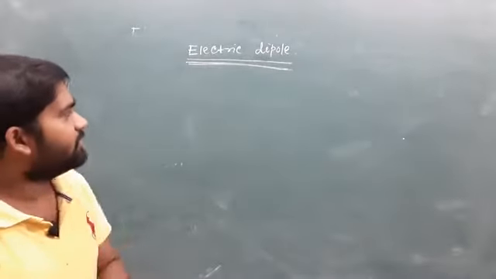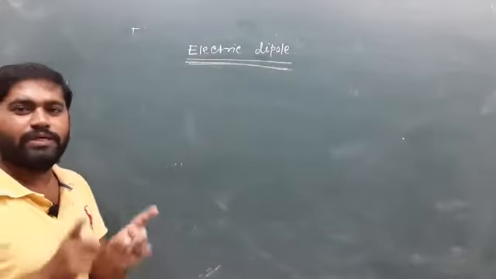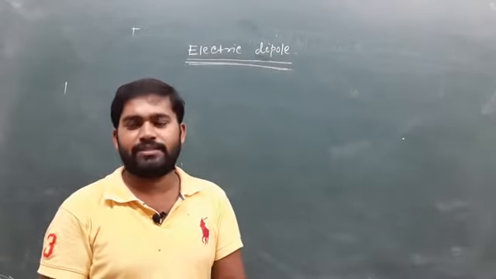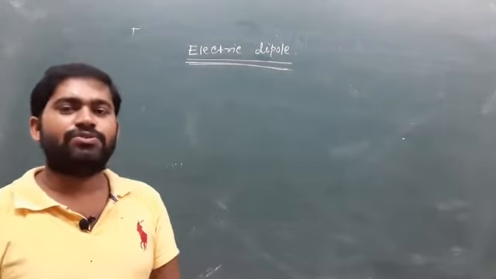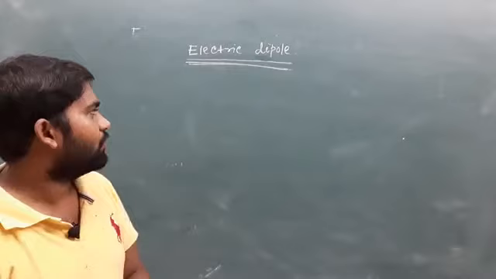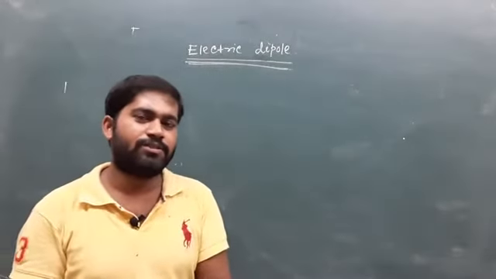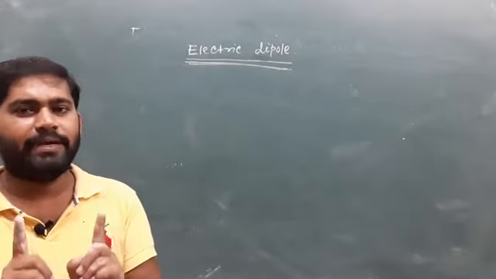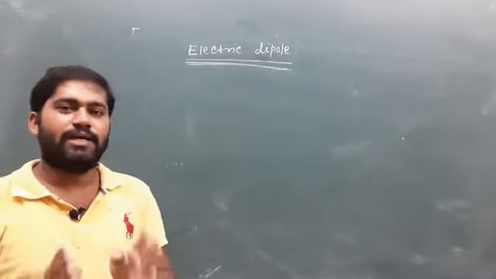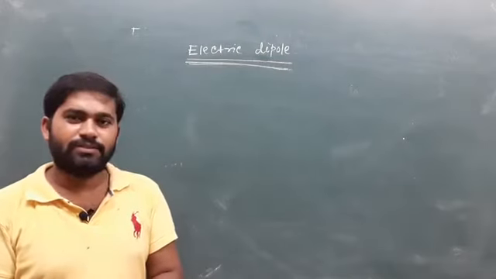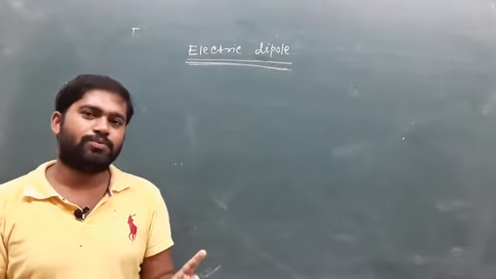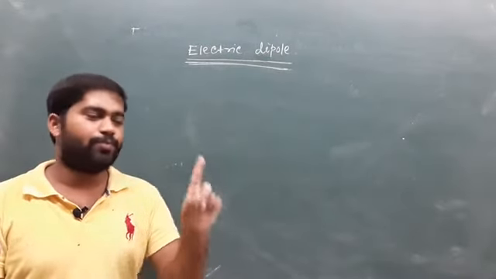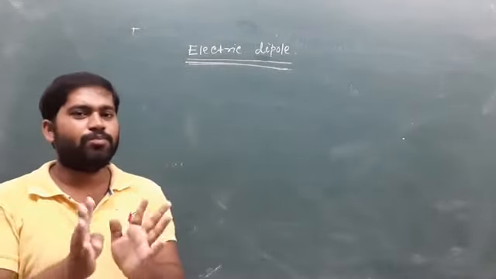Again I repeat, when two equal and opposite charges are separated by some distance, they constitute an electric dipole. Equal and opposite means both charges must have the same magnitude, but their signs must be different. If one charge is positive, the other must be negative, but the magnitudes must be equal.